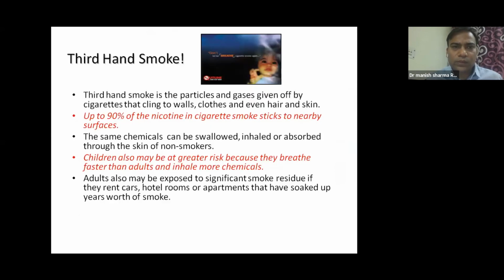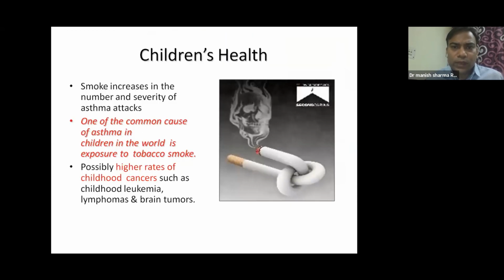These are some of the smoke particles and gases which cling to the walls, clothes, and all these things, and they can persist there for quite some time. If you inhale these, or some of the children come in contact with those, they have oral inhalation or something like that. They are at risk. And this is what we talked about second-hand smoke.